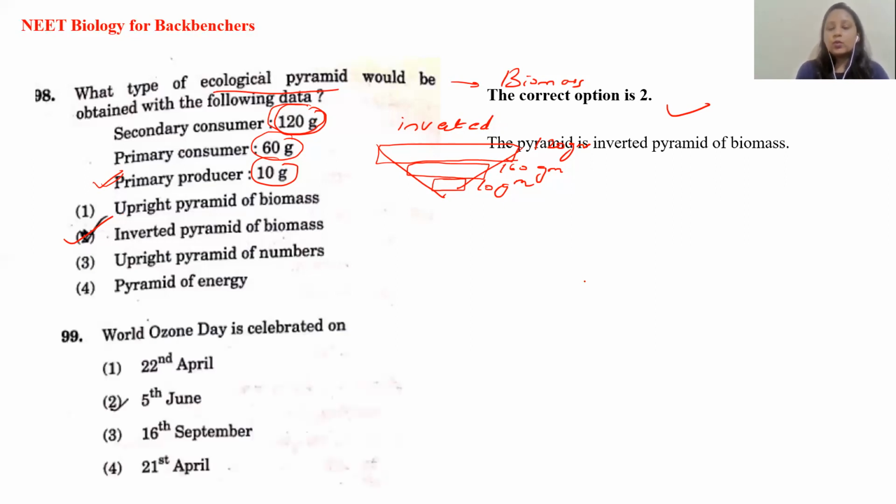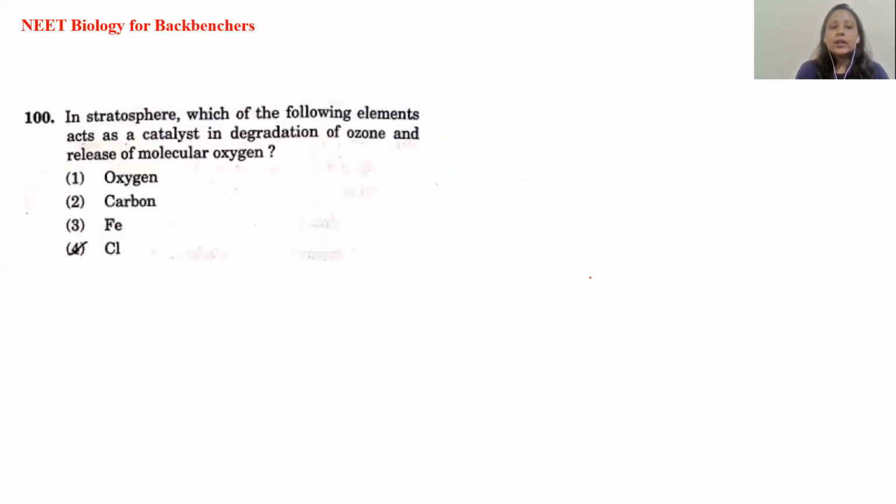Next, World Ozone Day is celebrated. Direct memory based question, 16 September. Just memorize that it is celebrated as the Ozone Day. Then in the stratosphere, first of all, what is present in the stratosphere? Stratosphere contains the ozone layer. And which of the following elements act as a catalyst in degradation of the ozone and release of molecular oxygen?